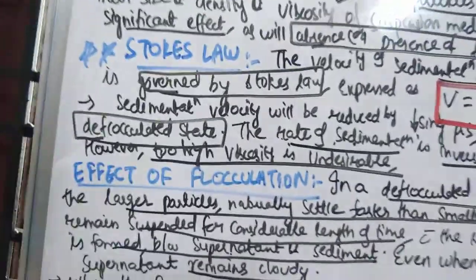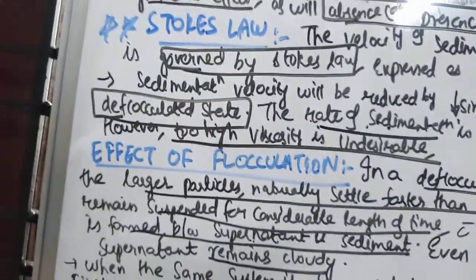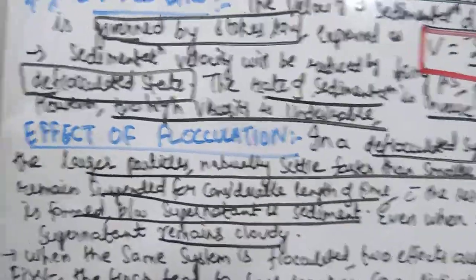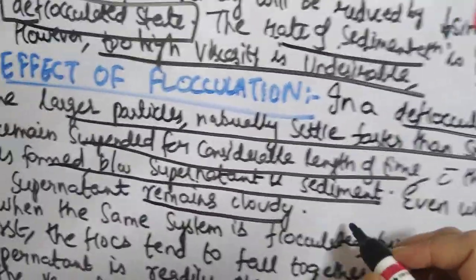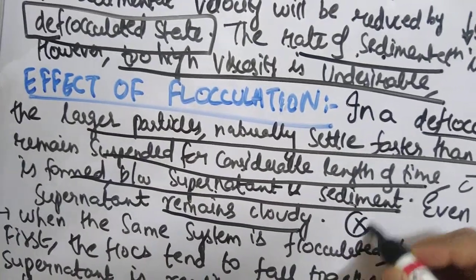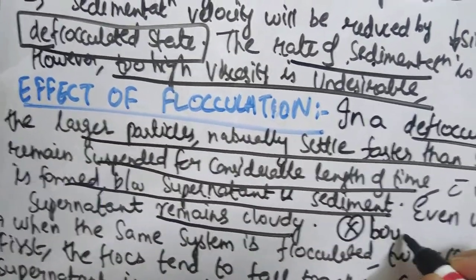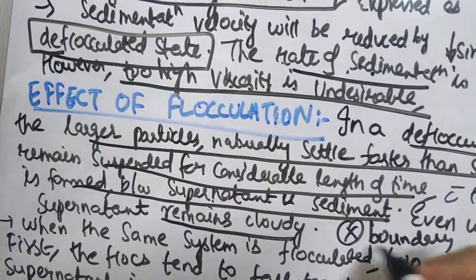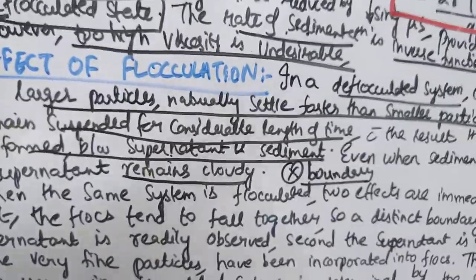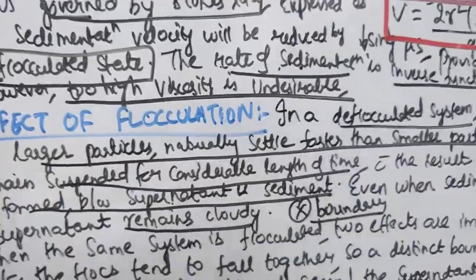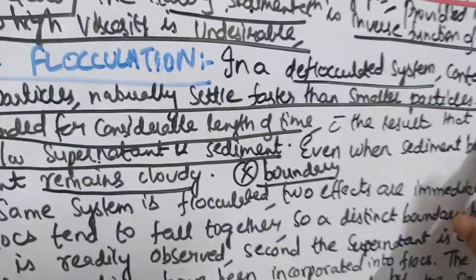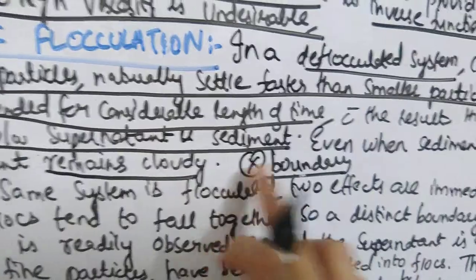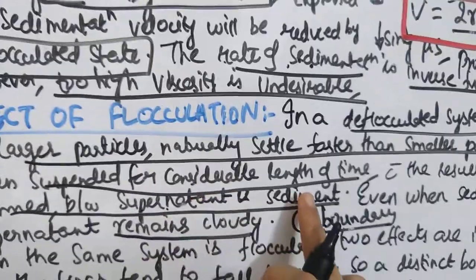So in this deflocculated system, you just have to remember that the larger particles will settle faster and the very small particles will remain suspended. There is no clear differentiation, because the settling is very slow. If the settling is very high, then you can clearly distinguish between supernatant and sediment, and there will be a clear boundary. Here there is no distinct boundary between the supernatant and the sediment. This is with a deflocculated system.